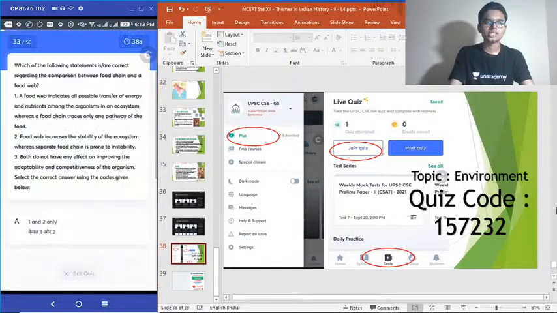Moving on to our next question, 33. Which of the following statements is or are correct regarding the comparison between food chain and a food web? Very simple question. Statement number 1. A food web indicates all possible transfer of energy and nutrients among the organisms in an ecosystem, whereas a food chain traces only one pathway of the food. 2. Food web increases the stability of the ecosystem, whereas separate food chain is prone to instability. 3. Both do not have any effect on improving the adaptability and competitiveness of the organism. Select the correct answer.